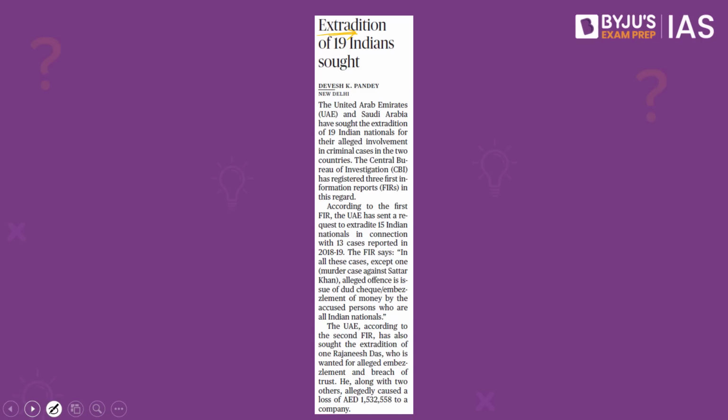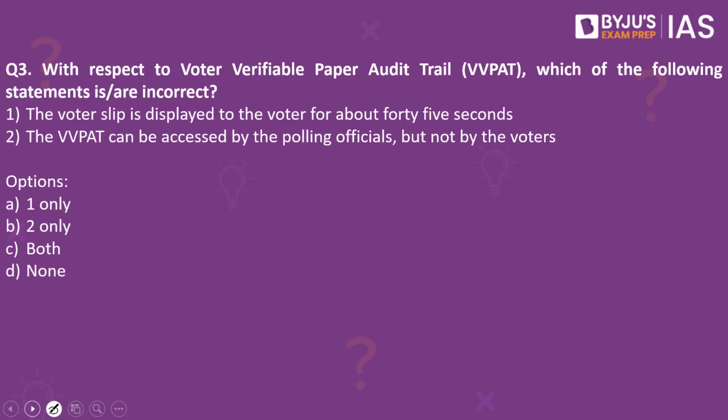Now let's look into the next practice question. With respect to the voter verifiable paper audit trail, which of the following statements are incorrect? The voter slip is displayed to the voter for about 45 seconds. The VVPAT can be accessed by the polling officials but not by the voters. Which of the statements are incorrect? Since it is asking for the incorrect statement, the answer to this is one only.